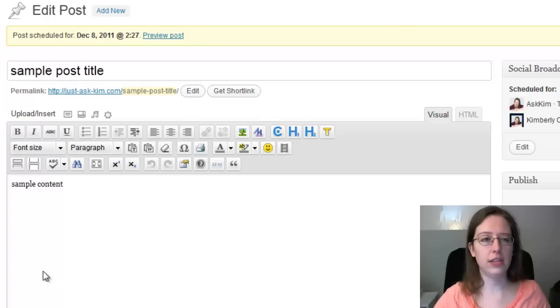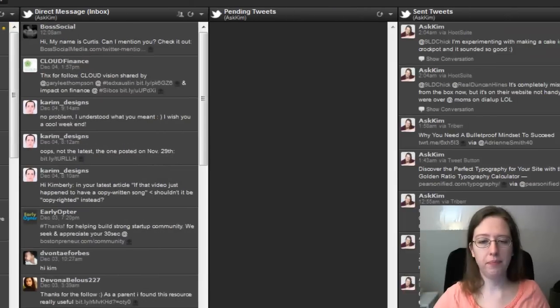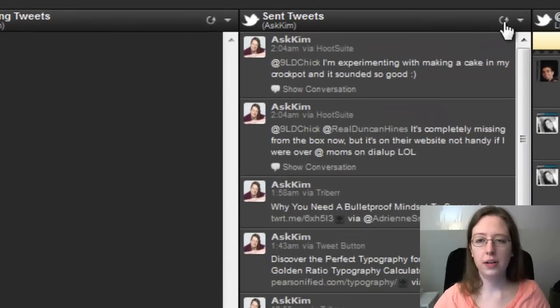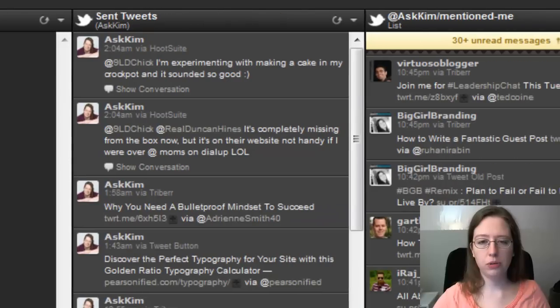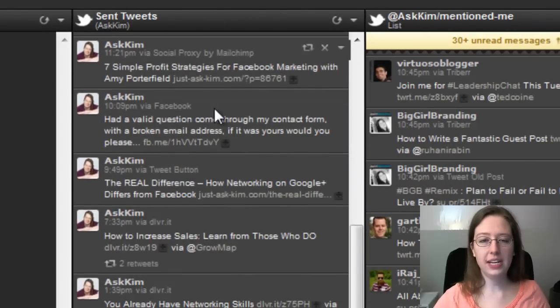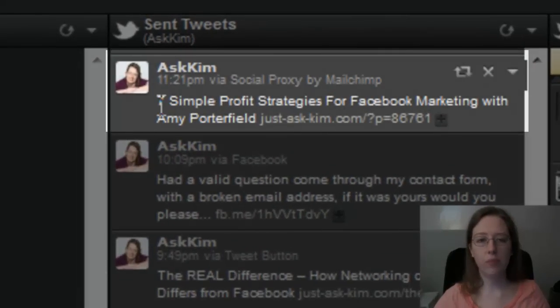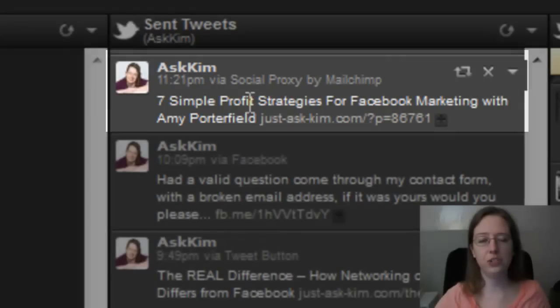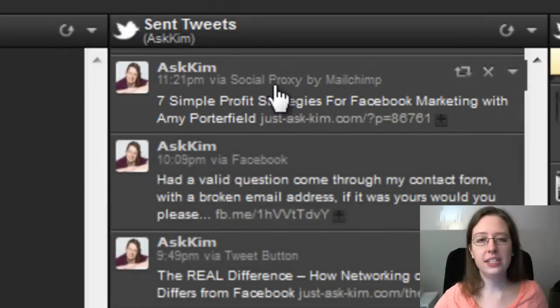Let's have a look at what that looks like. I'm going to come out to Hootsuite, and I just published a post a little bit ago, so I'm going to find it here. Here it is. I have one that says 7 simple profit strategies for Facebook marketing. And notice that the stamp says Social by MailChimp. This is the stamp that this application uses. It's using their API stamp, and so that's what you're going to see there.